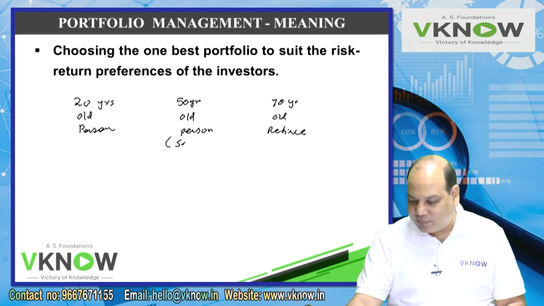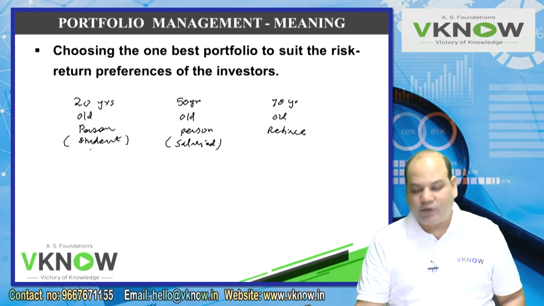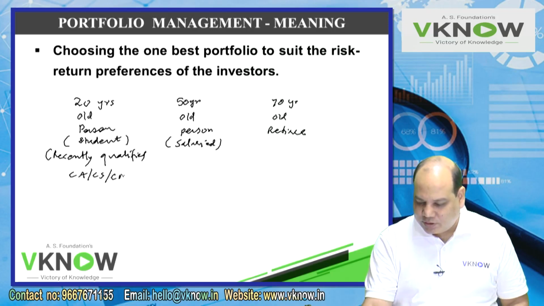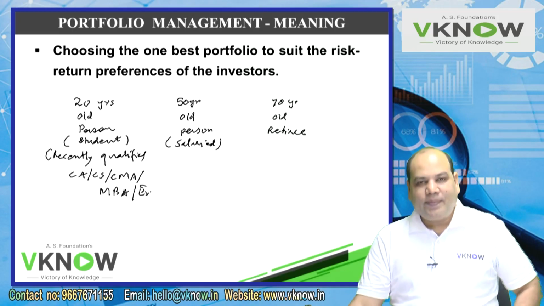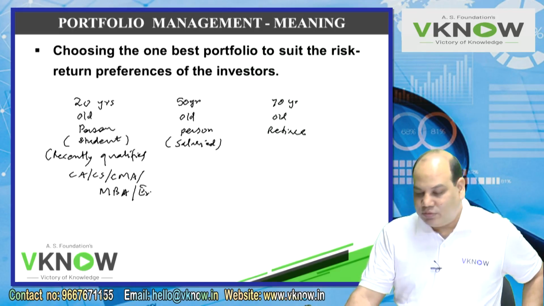This is a salaried person and he is a student or recently qualified CA, CS, CMA, MBA, engineer, whatever you call. Will the portfolio be the same for all the three investors? A 20-year-old, 50-year-old, 70-year-old person?